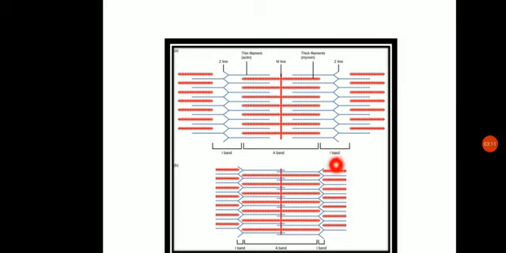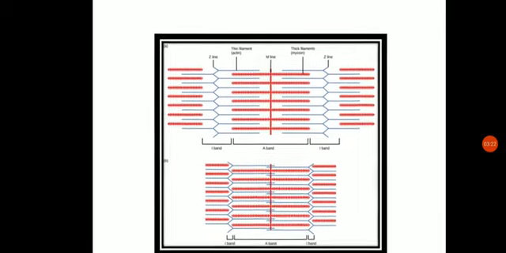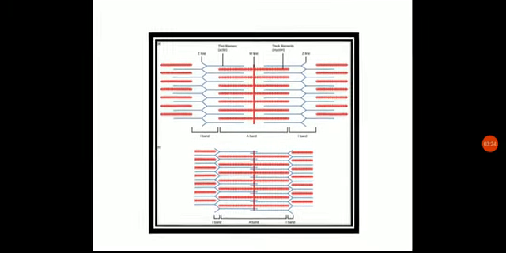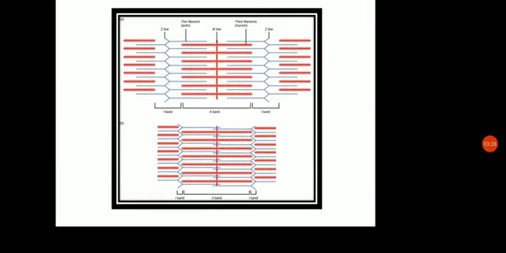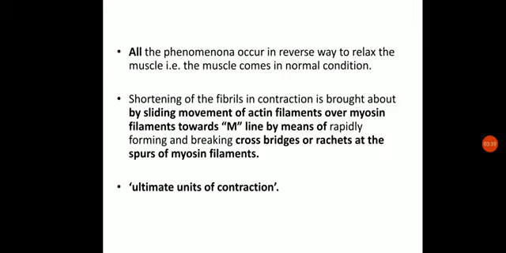Now what happens during the contraction? After the contraction also, you can see the A band size is not changed. The A band remains the same. But the I band you can see has changed in size. The I band is basically shortened while the A band is the same.